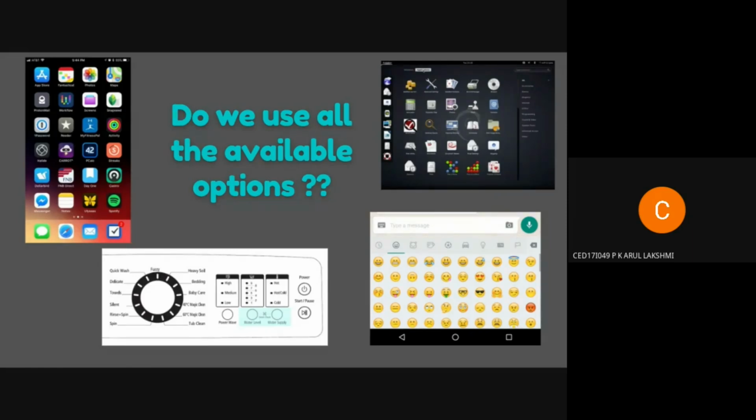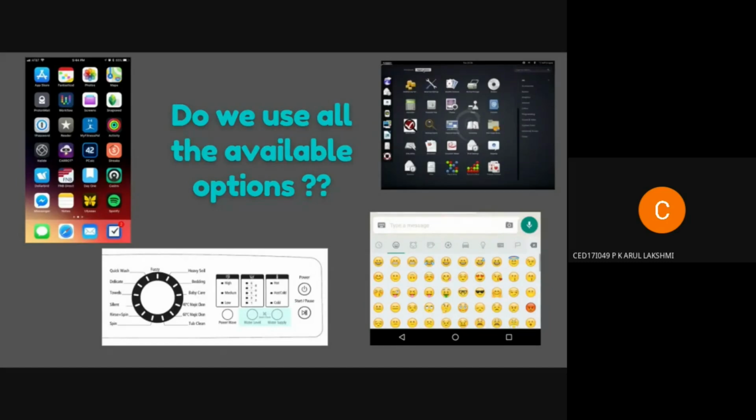So we don't exactly use all the available options, even though the phone is capable of hundreds of functions and has so many features, but we use only some of the features that we want. Like 80% of the time we just use 20% of the apps that are there in the phone, on a regular basis.